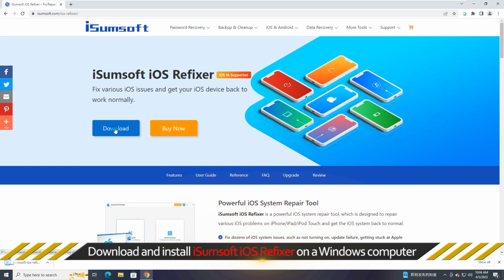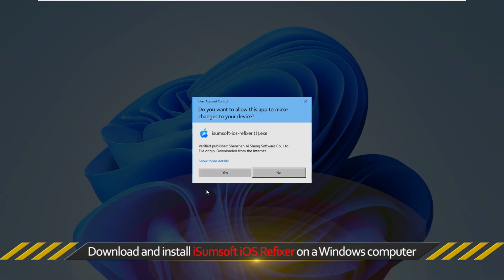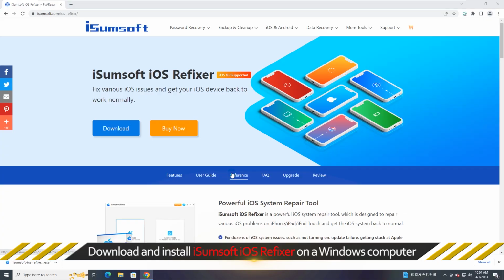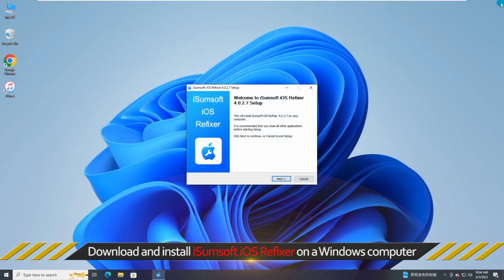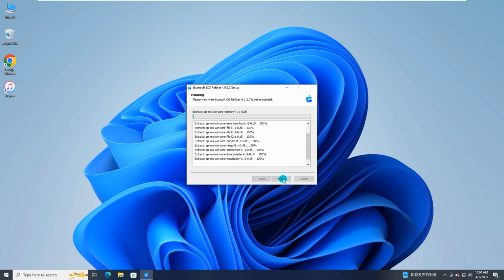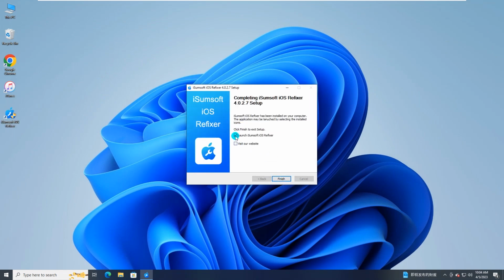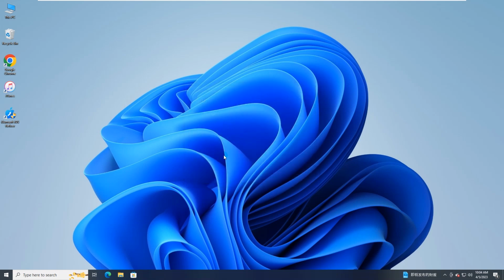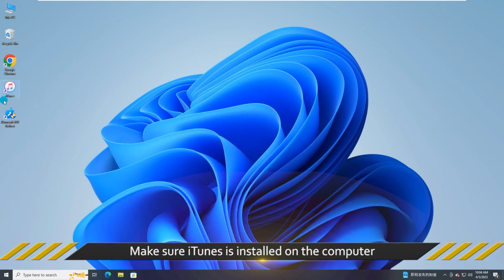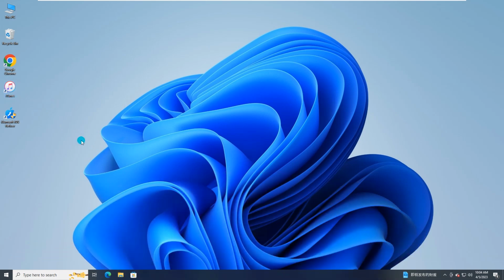Download the software, and then install it on your computer. Also, make sure iTunes is installed on your computer, but you don't have to use iTunes.